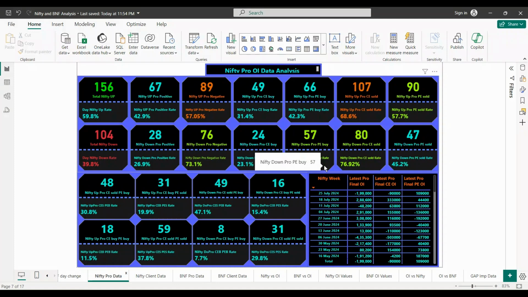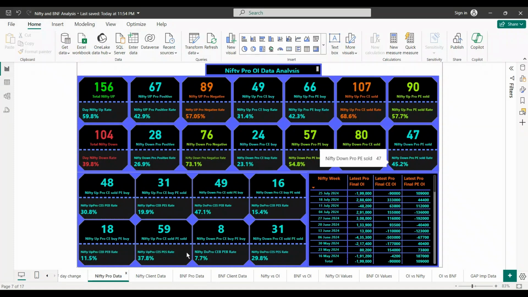Option data OI, basically historical data about Nifty and Bank Nifty and how they behaved according to the OI. There are clients, the retail traders like us, and pros, the HNIs and people with a lot of money, and then there are FIs, the foreign investors. FI data doesn't matter much, at least according to my experience, so I mainly take into consideration the pro and the client data. So let's analyze it here.